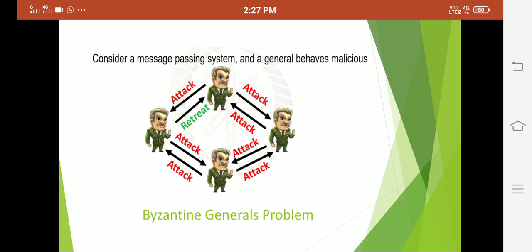This scenario can be applied to the blockchain network. A blockchain network consists of a number of blocks, and there may be some faulty blocks also, right?